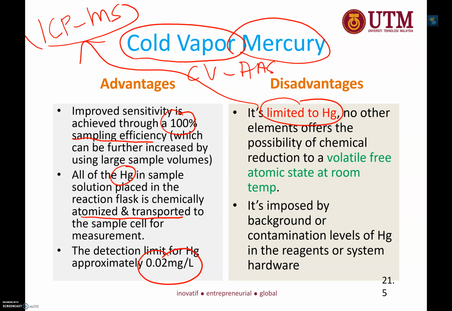Sometimes the disadvantage is that we may have background or contamination from the reagent system as well, because we have apparatus, right? We have apparatus and then you mix up, and then we have the flow injection system. So all these things must be cleaned now and then.